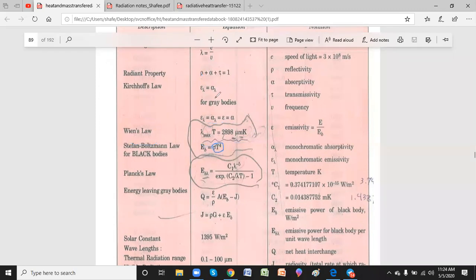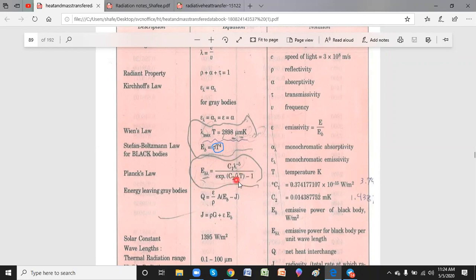So this is basically your E b. Now Planck's law, the first law of radiation, is E b lambda, where lambda is the monochromatic wavelength, equal to C1 lambda to the power of minus 5 divided by exponential of C2 by lambda T minus 1.